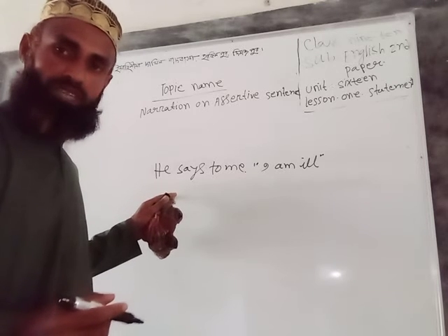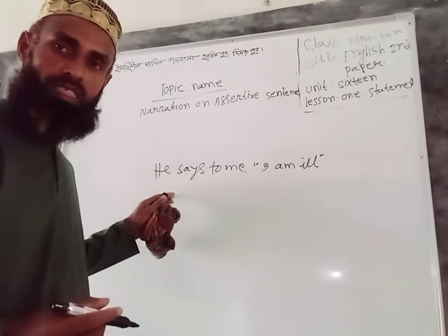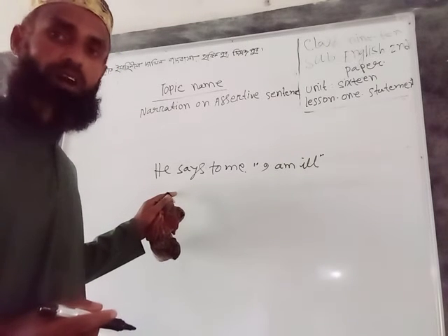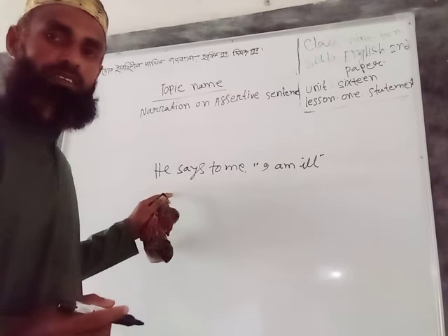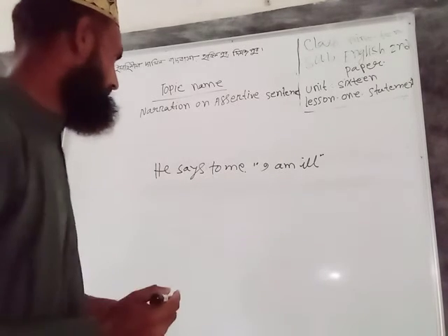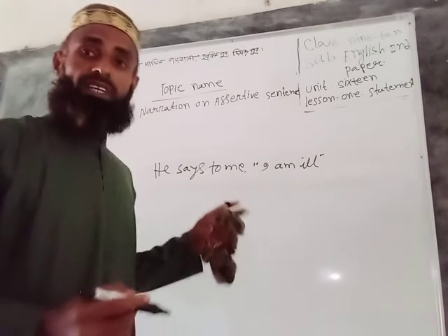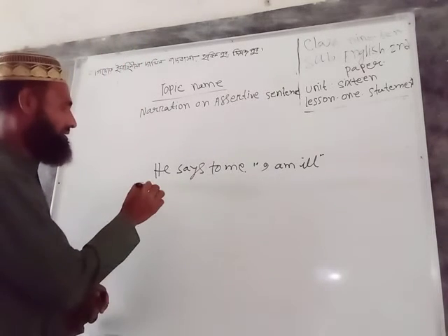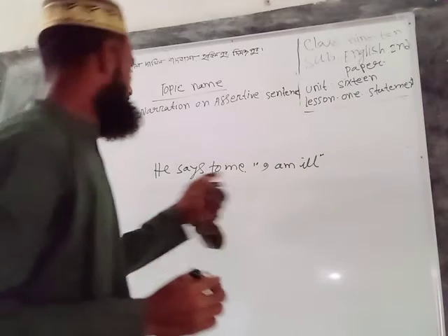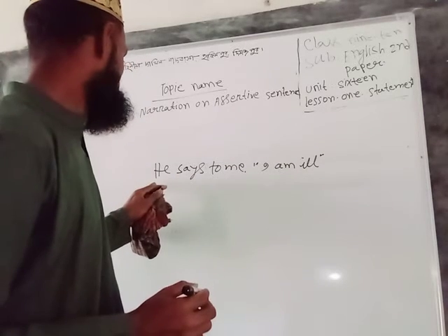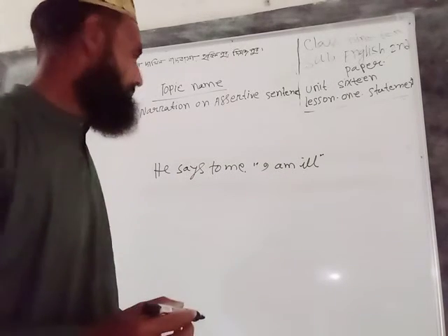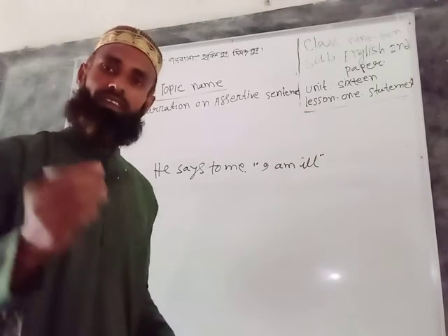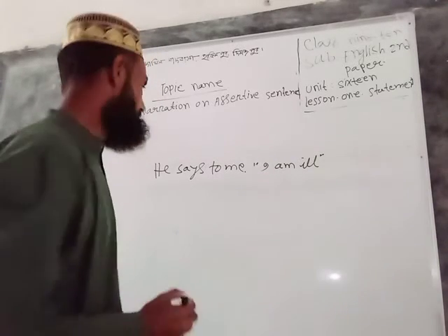It may also be future tense. Now he says to me is present tense, and I am ill is present tense too.